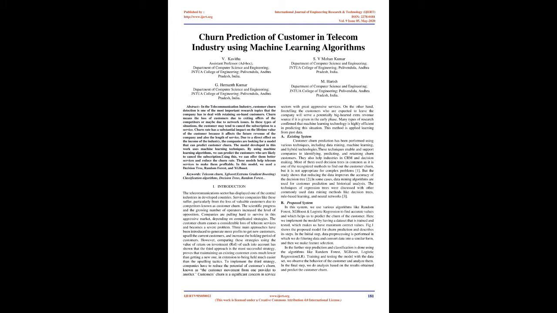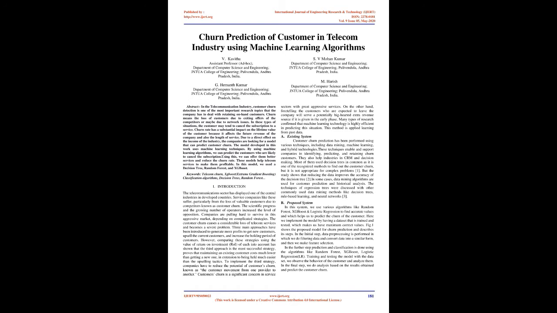In these types of situations, the customer may tend to cancel the subscription to a service. Churn rate has a substantial impact on the lifetime value of the customer because it affects the future revenue of the company and also the length of service. Due to a direct effect on the income of the industry, the companies are looking for a model that can predict customer churn. The model developed in this work uses machine learning techniques.